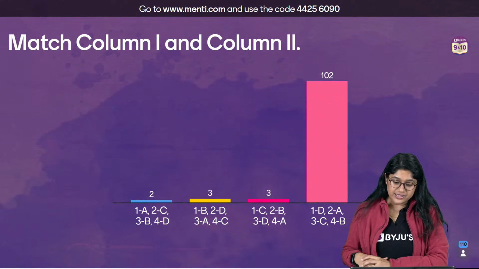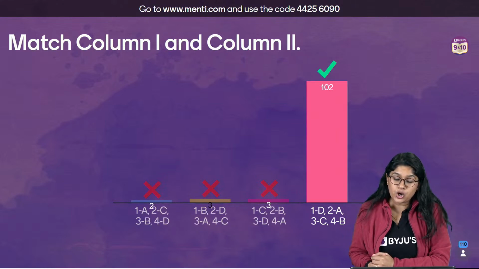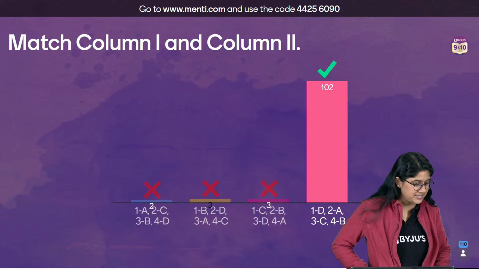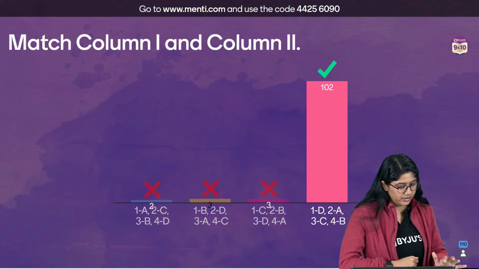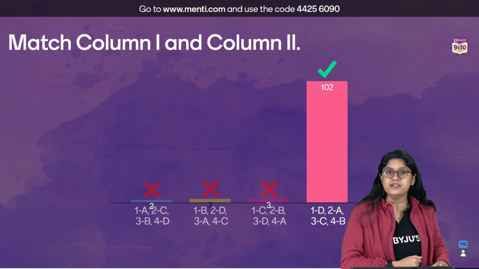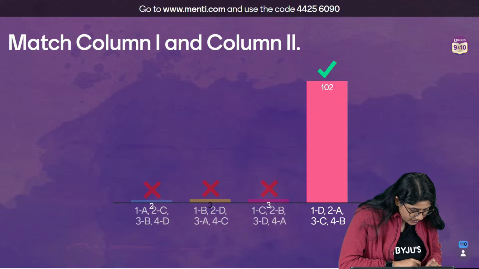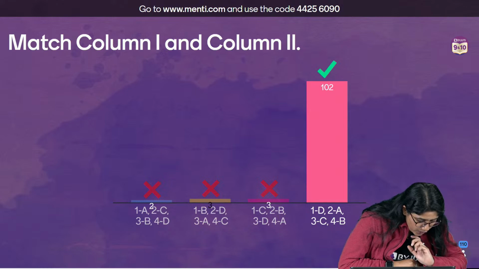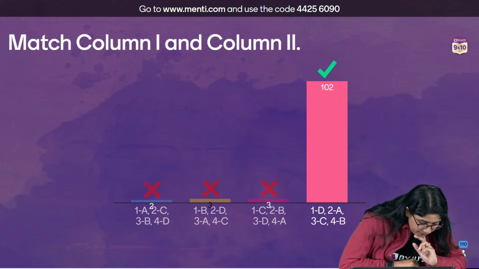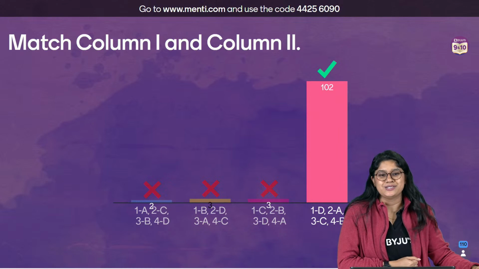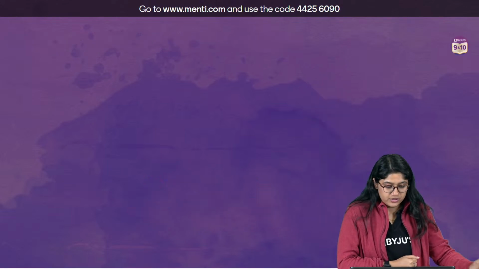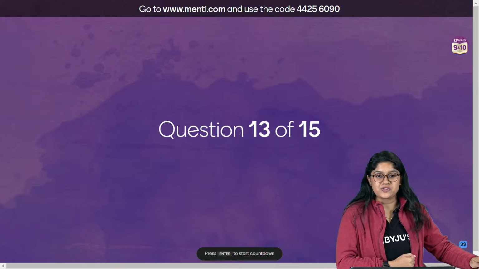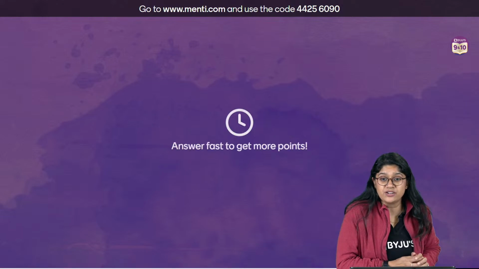And the correct answer is the last option, right? Hemoglobin is definitely the one that carries the... what was the question? Of course, the red color of the blood is because of the hemoglobin. Then the pigment which absorbs the solar energy is chlorophyll. The largest gland is liver, and the pumping organ is heart. Very good. So 102 of you have voted for the correct answer, and let's take a look at the next question, everyone. Question number 13 on your screen.